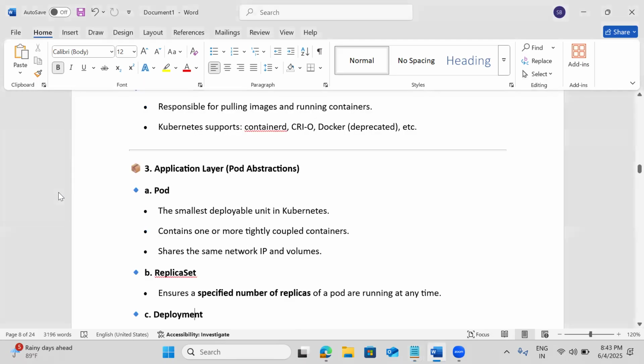I hope you got it right. The smallest deployable unit in Kubernetes is the pod. A pod is an encapsulation of one or more containers, their network, and storage.